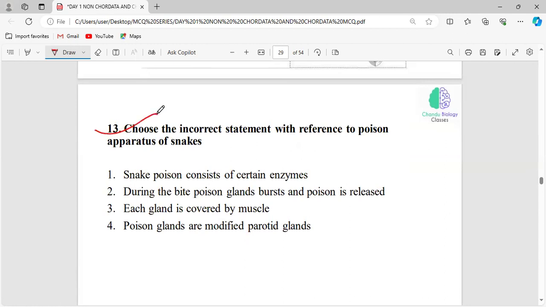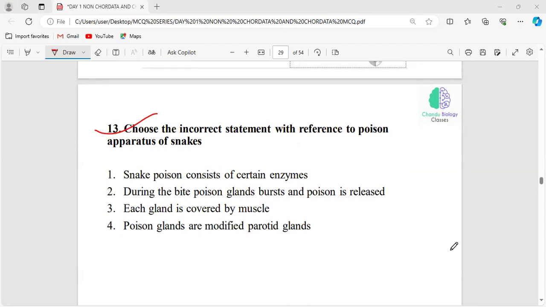And choose the incorrect statement with reference to the poison apparatus of snakes. This question came in last year's question paper, I think, in the DL exam. Snake poison contains certain enzymes. During the bite, poison glands burst and poison is released. Each gland is covered by muscle.